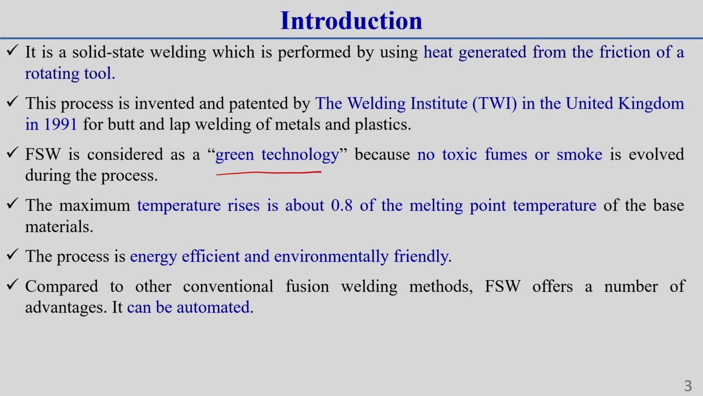Okay. The maximum temperature reached in this welding process is around 0.8 times the melting point temperature, that means around 80% of the melting point temperature of the parent materials. The process is energy efficient and environmentally friendly. Compared to other welding processes, especially fusion welding processes, it has a lot of advantages. Whatever fusion related defects or problems arise during the joining process in fusion welding, we can eliminate in friction stir welding. Another thing to keep in mind is that this process can also be automated.